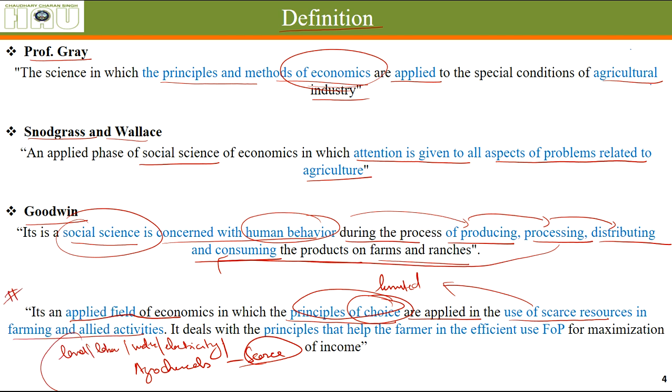It also deals with the principles that help the farmer in efficient use of factors of production for maximizing their income. It simply means the same thing, because the farmer is going to use these things, also called factors of production, in the best possible manner so that he can maximize his income.